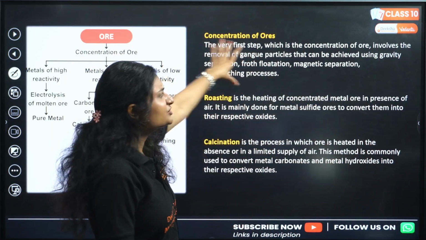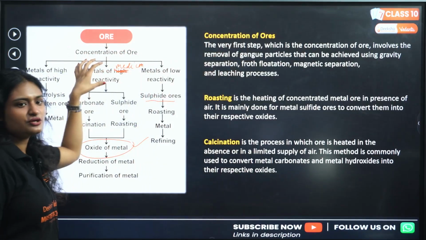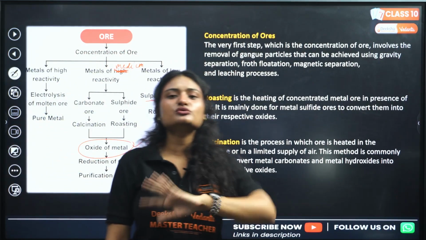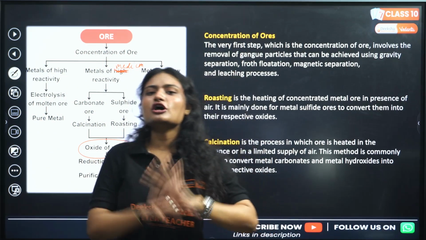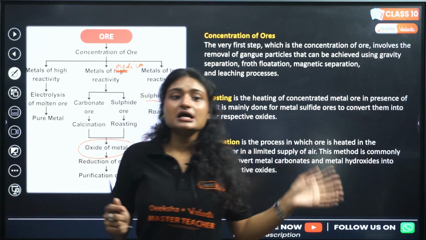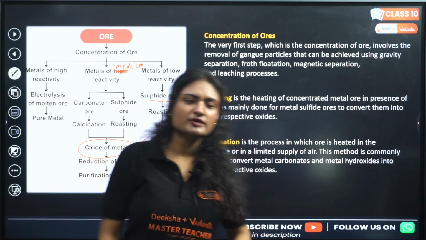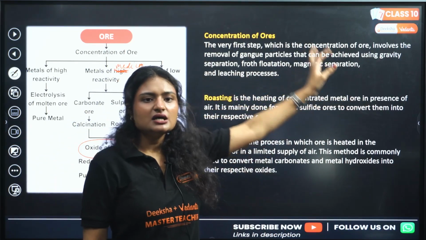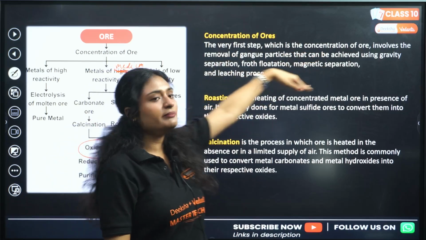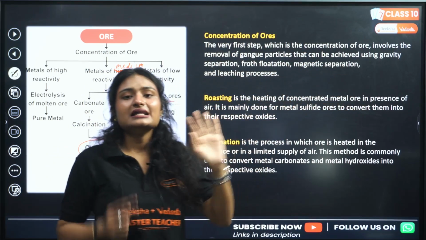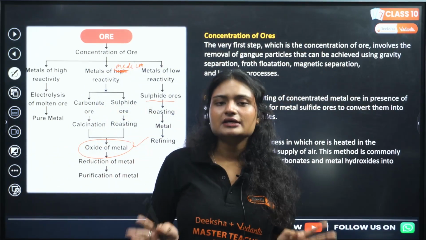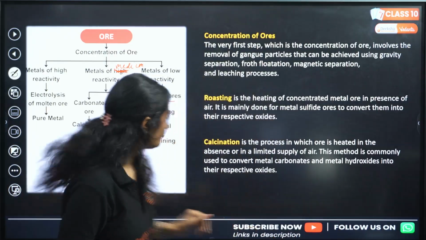Now one thing, concentration of ore. I've written it, concentration of ore. What is concentration? It means removal of the gangue particles, all the other impurities except the ore. That is called the concentration of ore. Various methods are applied: gravity separation, froth flotation, magnetic separation, leaching process. That depends on the type of impurity, right, and the nature of it.